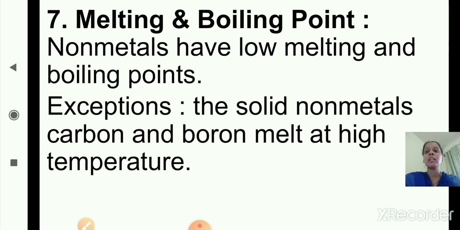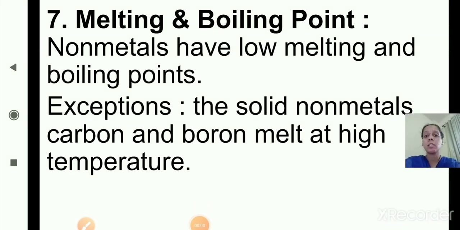Hope you are clear till these physical properties of metals and non-metals. There are different properties like hardness, then ductility, malleability, melting and boiling point, conduction of heat, conduction of electricity, brittleness, luster, then physical state. Hope you are clear with all the properties.